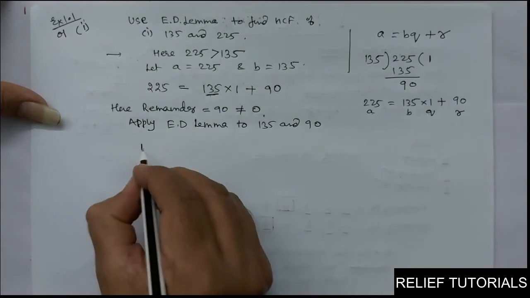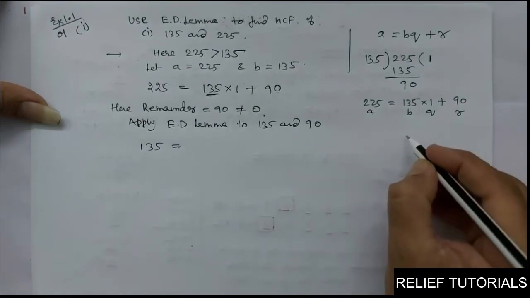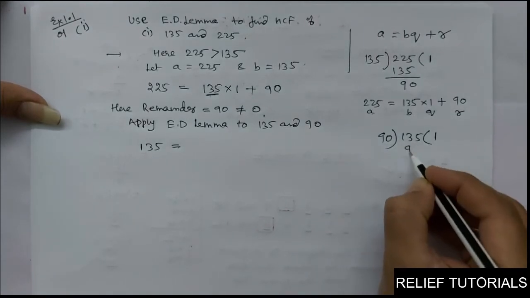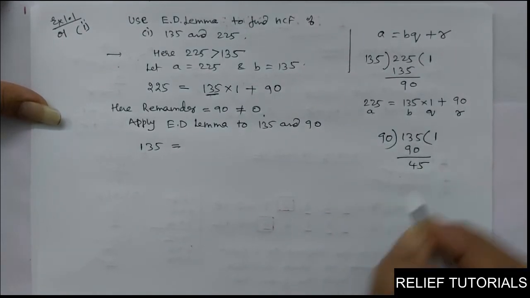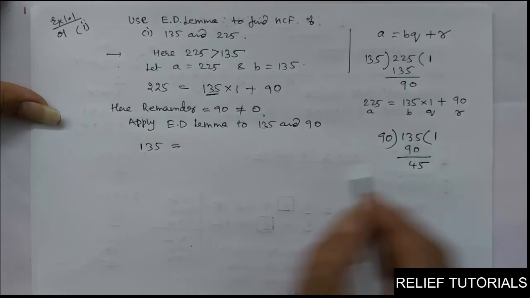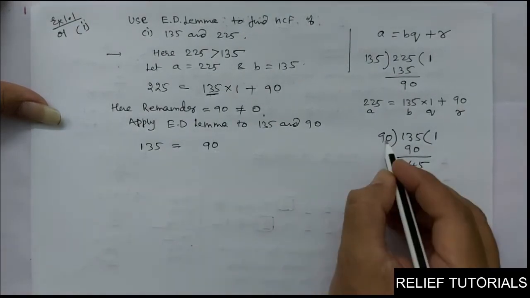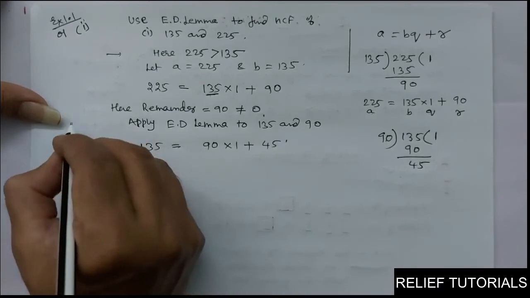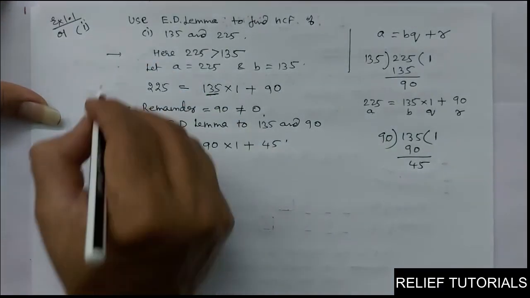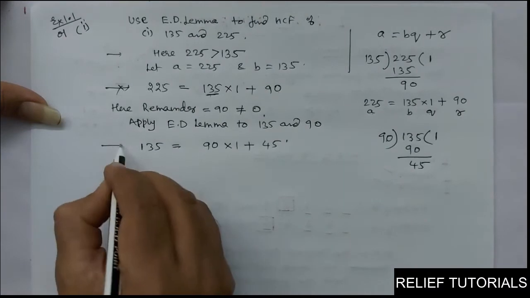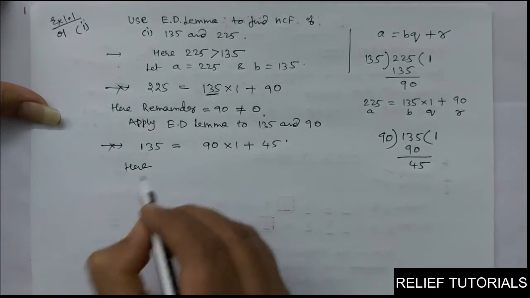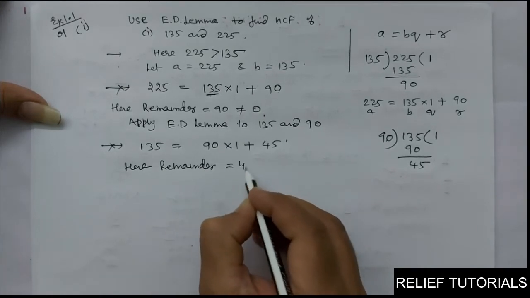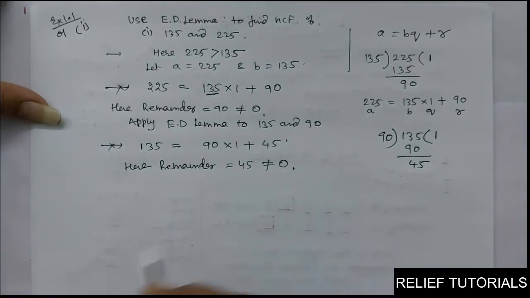So again you will write 135 equals, you divide 135 by 90. One time is 90, and the remainder will be 45. So we write 135 is equal to 90 into 1 plus remainder 45. Now the remainder is 45, which is not equal to 0.